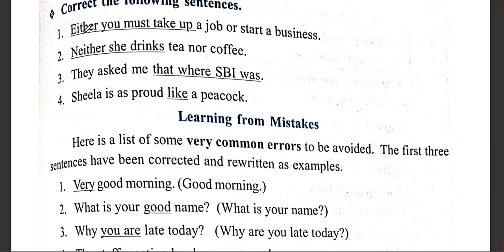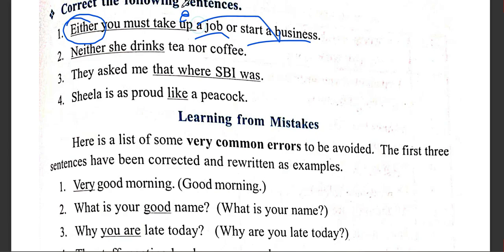When we read this sentence, we find one error: the arrangement of the pair conjunction is not correct. You must take up either a job or start a business.